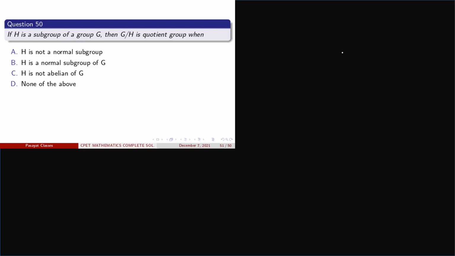Here the question asks: if H is a subgroup of a group G, where G is a group and H is a subgroup, and the quotient group G by H is defined, this is a group. We know that for defining a quotient group, this subgroup must be a normal subgroup.